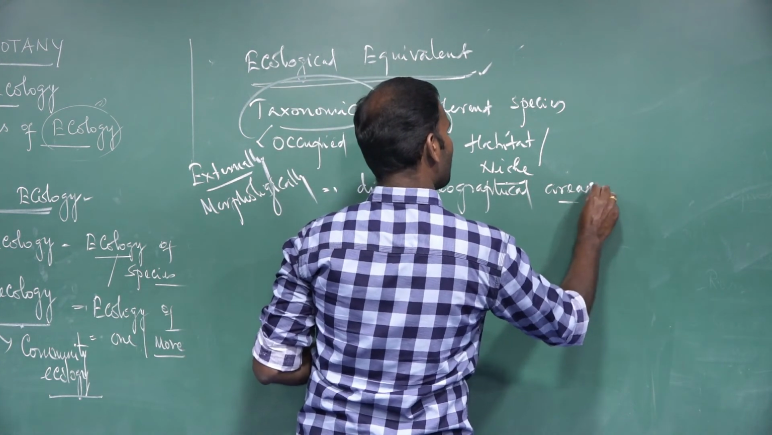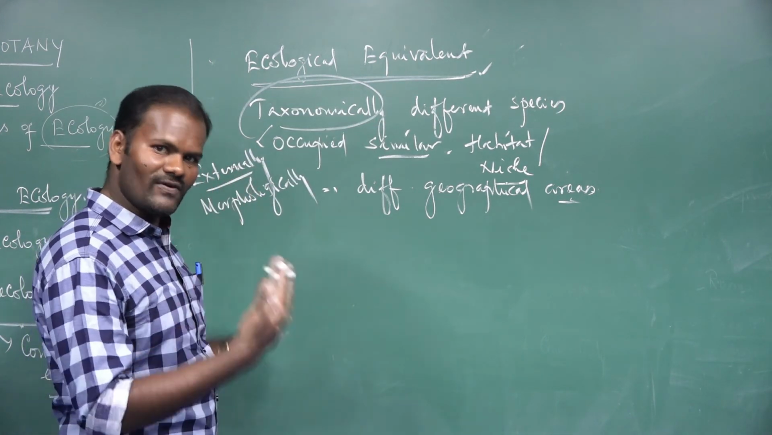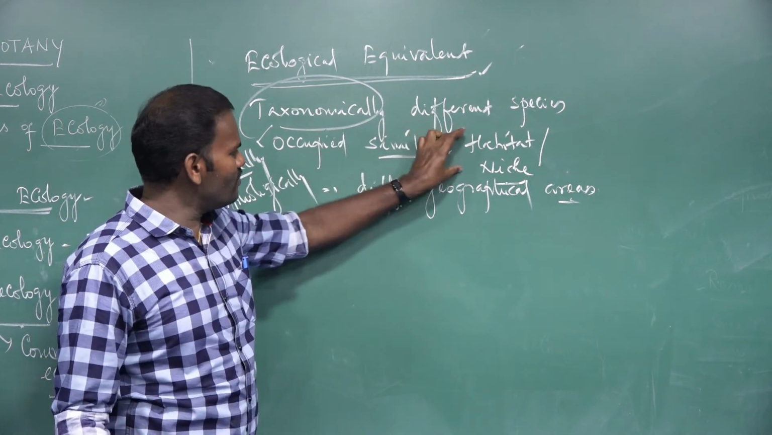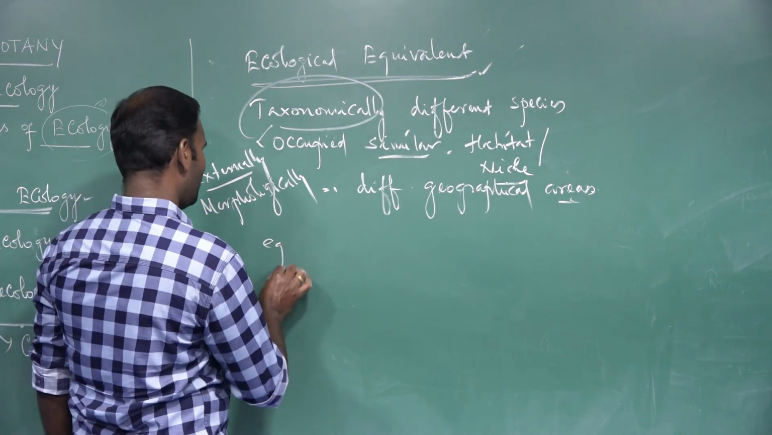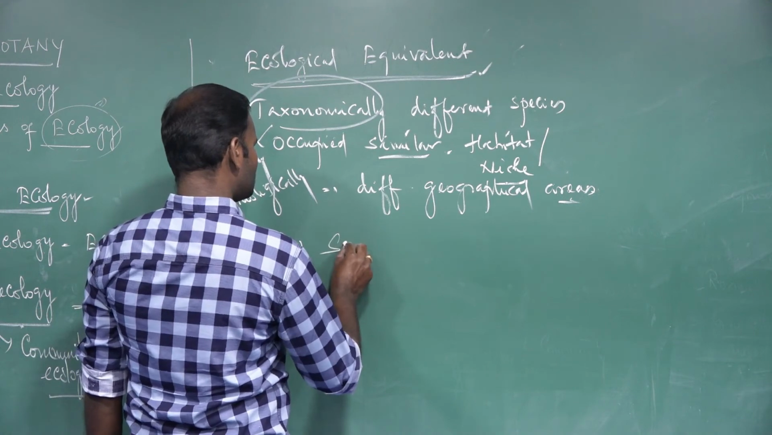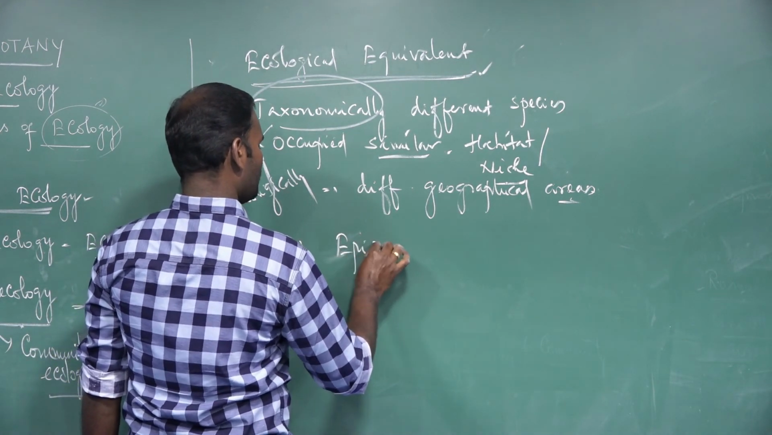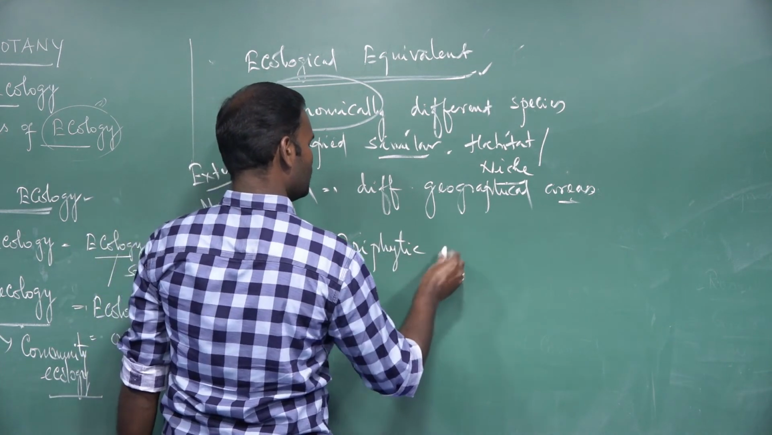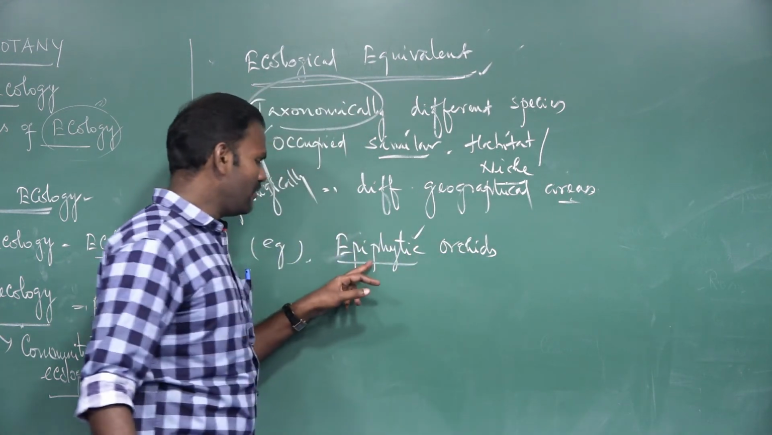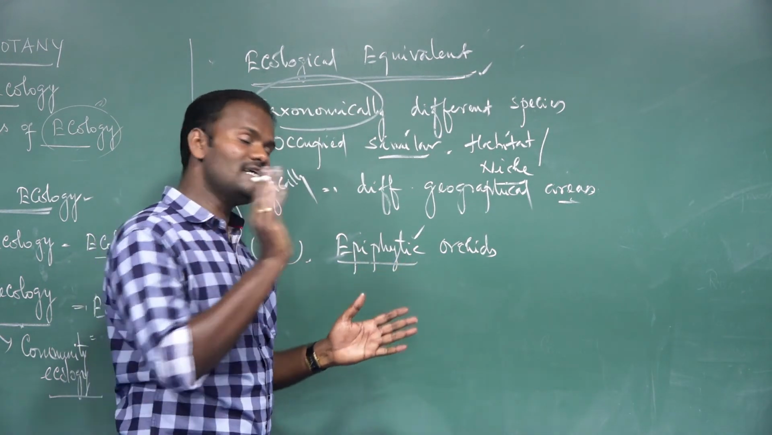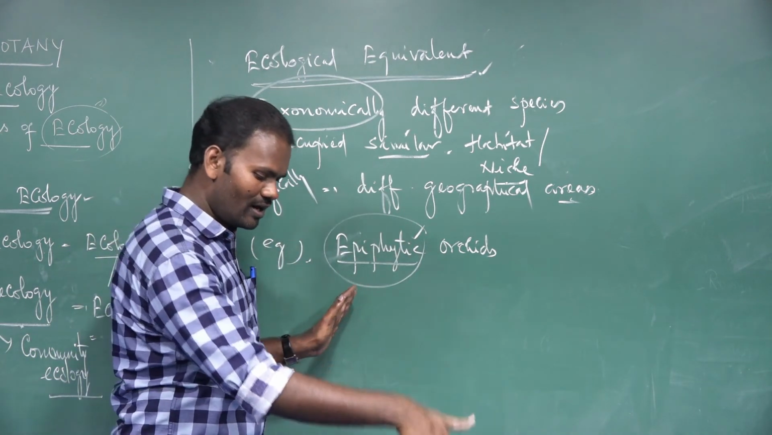Once again, remember: taxonomically different species, I mean morphologically and externally different species, occupy the same niche in different geographical areas. These are called ecological equivalents. For better understanding, take some species of epiphytic orchids. Do you know what an epiphyte is? Epiphytic plants do not grow in the soil; they grow attached to the branches of other trees.